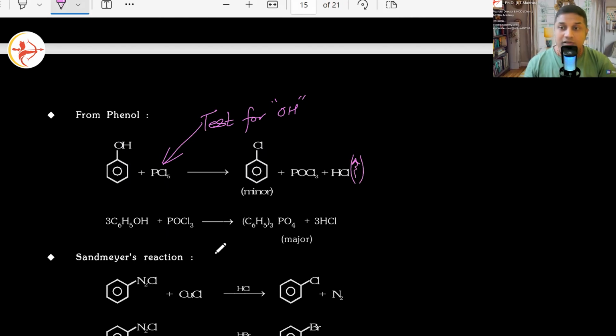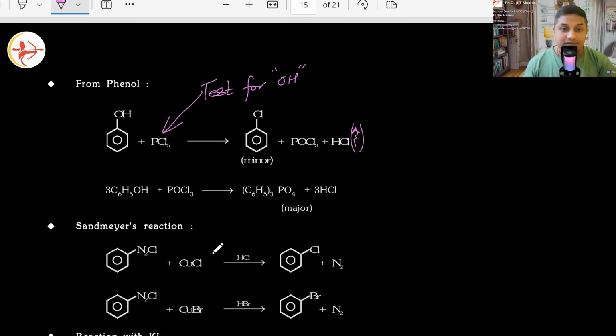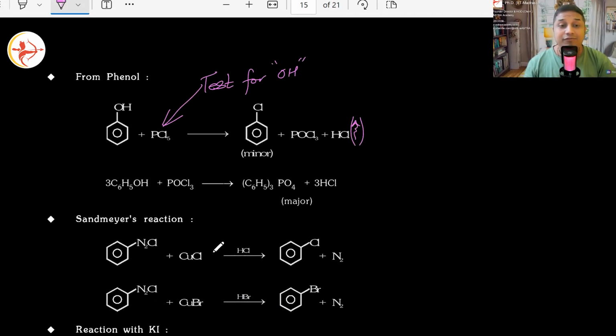Good. All clear? But if you allow more of phenol to remain there, it will start reacting with the phosphoryl chloride, and then rather than producing chlorobenzene, it will produce triphenyl phosphate, TPP.